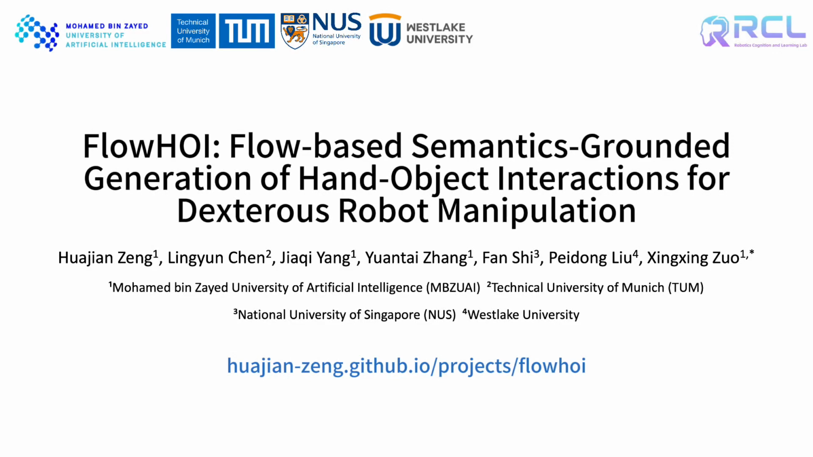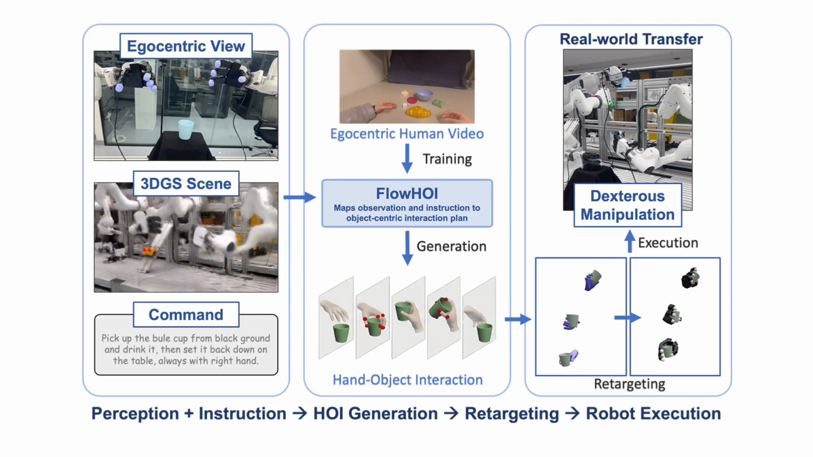We present FlowHOI, a flow-based semantics-grounded hand-object interaction generation framework for dexterous robot manipulation. FlowHOI is the first framework to model human-object interaction generation as a unified, conditional flow matching process grounded in semantic understanding. Given a real-world scenario, it produces physically plausible and semantically consistent interaction trajectories that can be directly deployed for